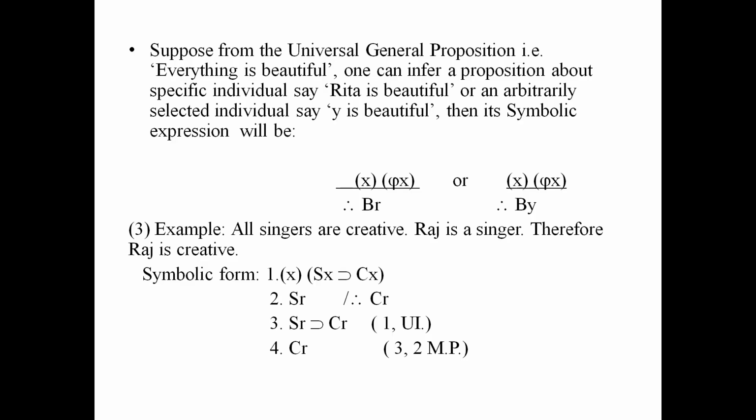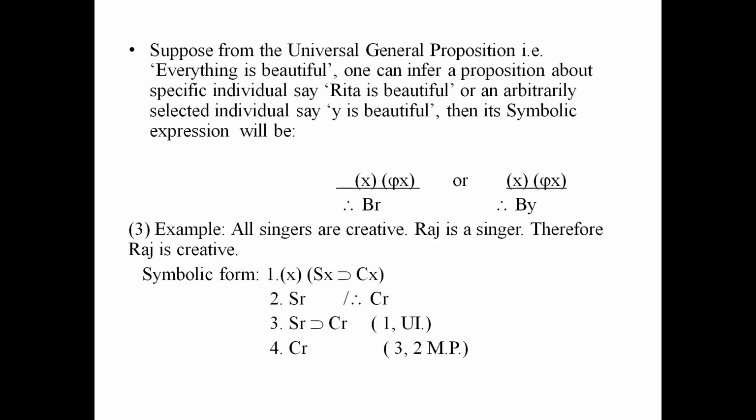Now you will have to solve it by using the rules. You can see that it has a universal quantifier and you cannot use the 19 rules of inference until and unless you drop that quantifier. So to drop the quantifier, there is this rule, and to obtain a singular proposition, when we drop the universal quantifier, we replace x by a constant, that is r, and we get Sr horseshoe Cr.